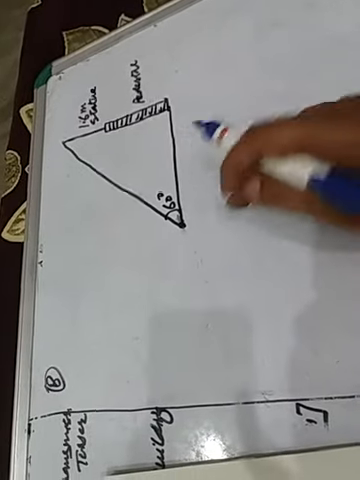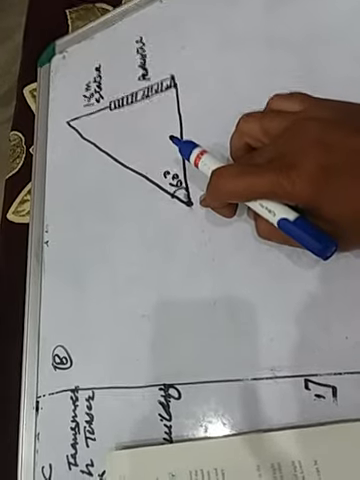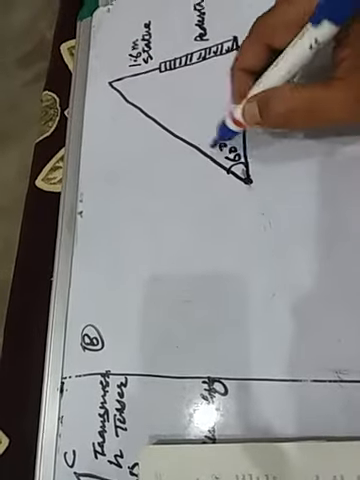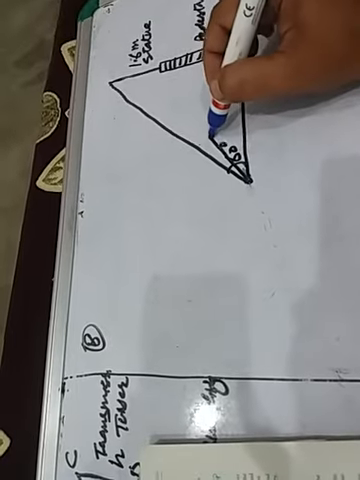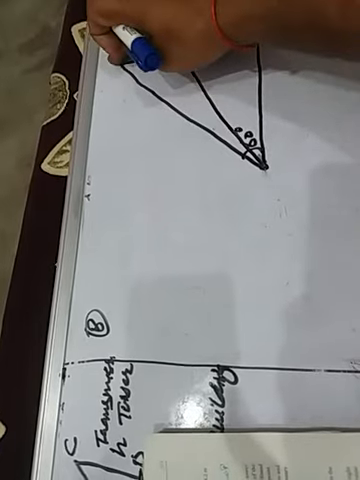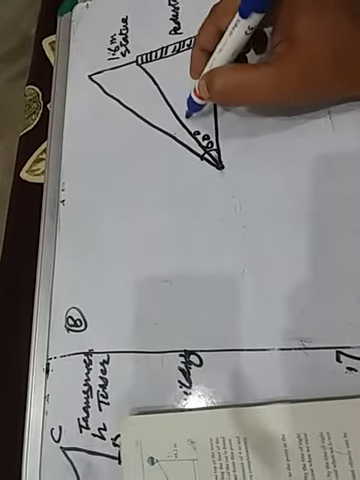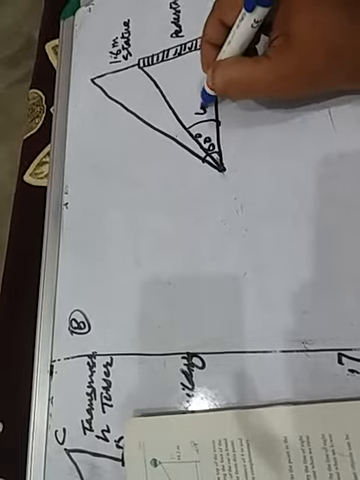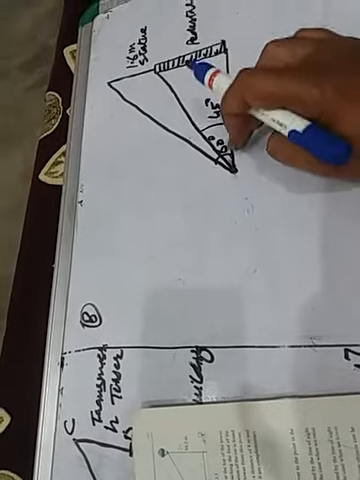And from the same point, the angle of elevation of the top of the pedestal. This is the top of the statue, and this is the top of the pedestal, children. From the same point, the angle to the top of the pedestal is 45 degree, and the bigger one is 60 degree.